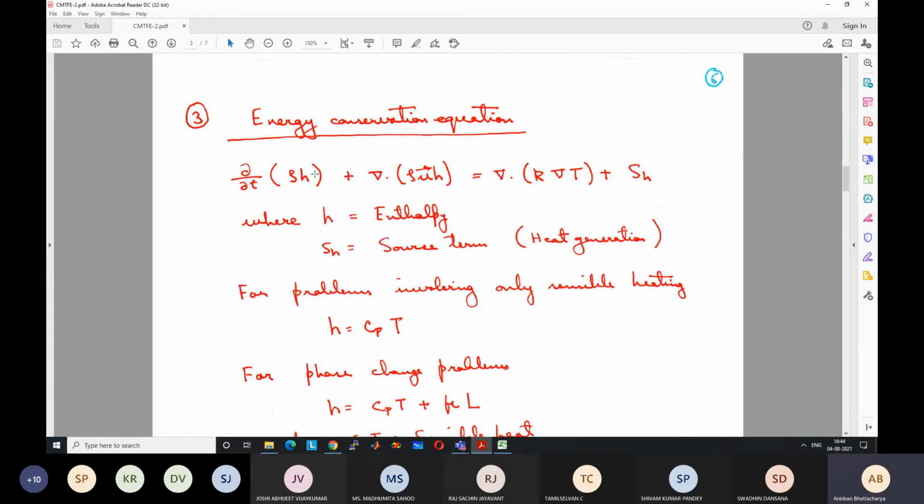Similarly, there is latent energy which is associated with the phase change process. At the same temperature, liquid has higher energy as compared to solid. So that also is incorporated in the enthalpy. Similarly, there can be chemical energy. For example, carbon dioxide will have a different energy as compared to, say, carbon or oxygen at the same temperature and same state.